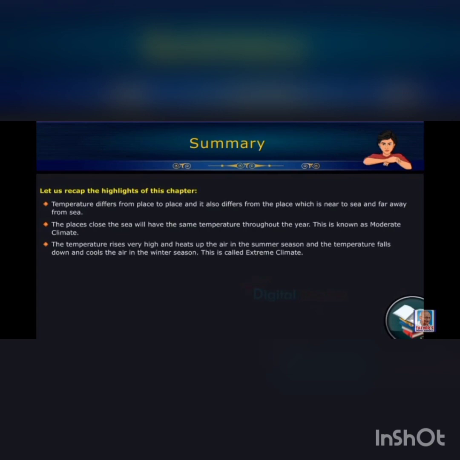Places far from the sea have very high temperatures in summer and very low temperatures in winter. This is called extreme climate.